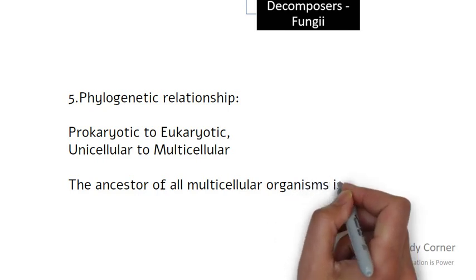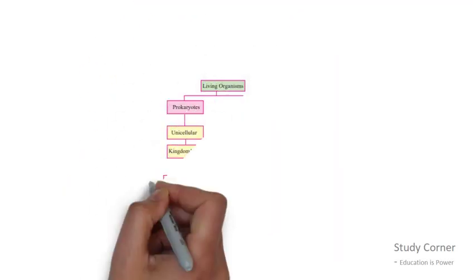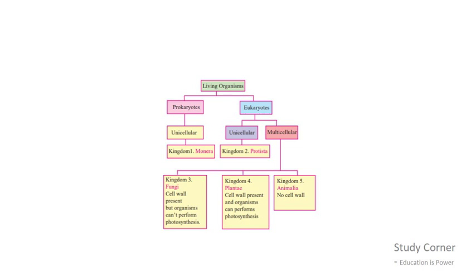Living organisms are broadly classified into two categories, the prokaryotes and the eukaryotes. The only kingdom which has a prokaryotic cell is the kingdom Monera. Eukaryotes are further classified into two subclasses, unicellular and multicellular. Protista are unicellular, and fungi, plants and animalia are multicellular eukaryotes. Let's study each one of them.